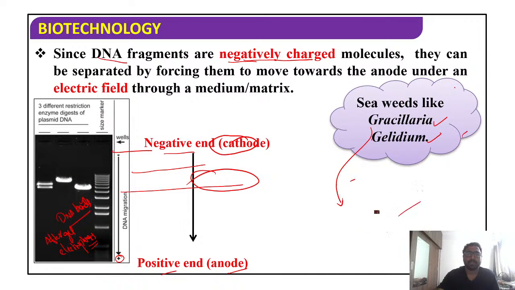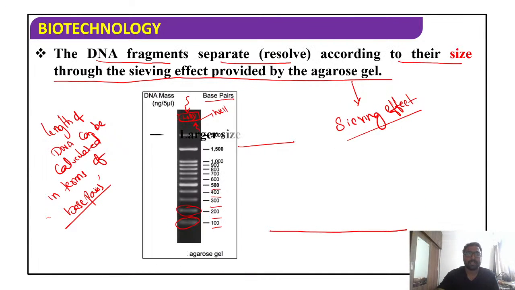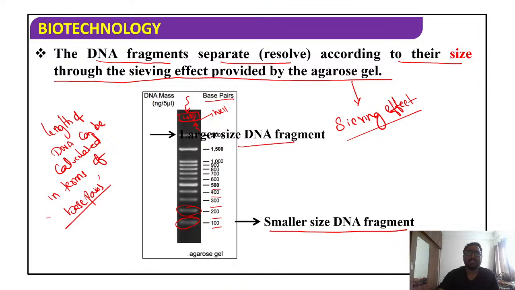While it is moving, you can also see this: larger fragments cannot go far away from the well because of their heavy size, so they form the band close to the well. Smaller fragments form the band far away from the well.